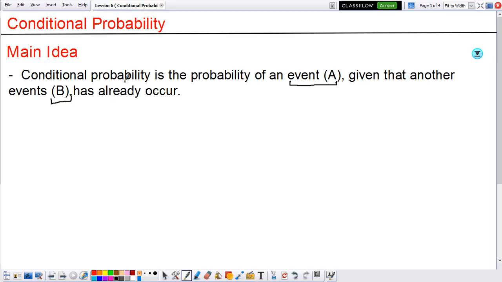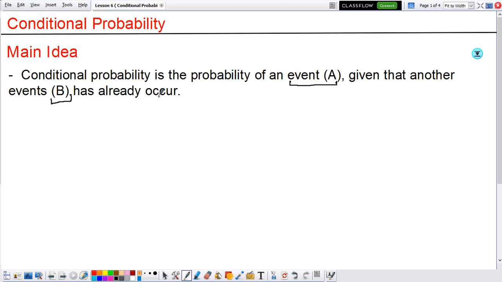Now, what this means is, what is the probability for an event to happen when something else has already happened before? So there has to be two events. And in order for the second event to happen, the first event should happen already. So you can think about conditional probability as what is the probability for something to happen when a previous event has already happened.